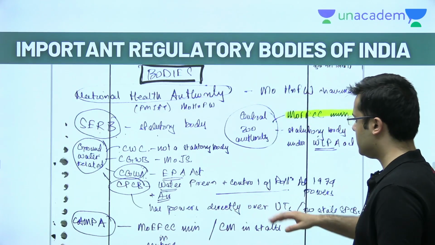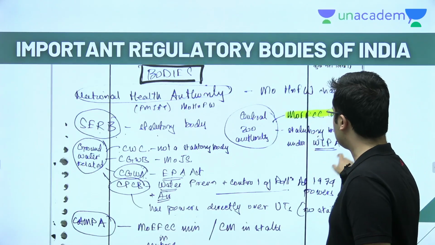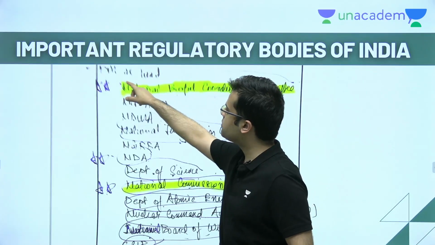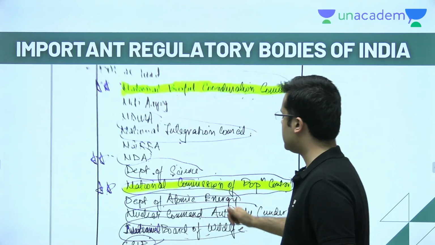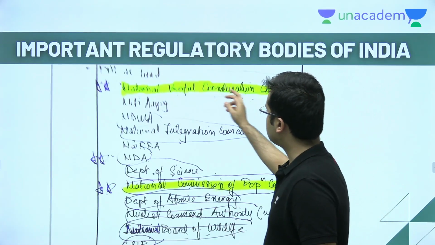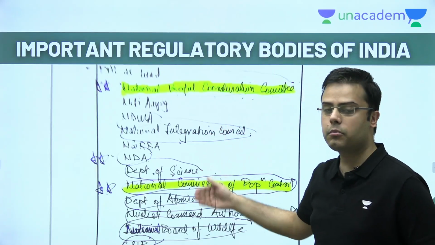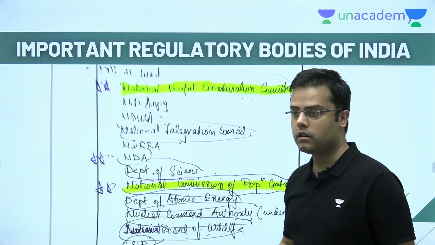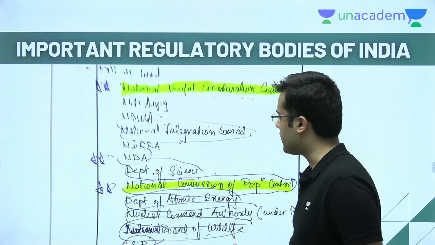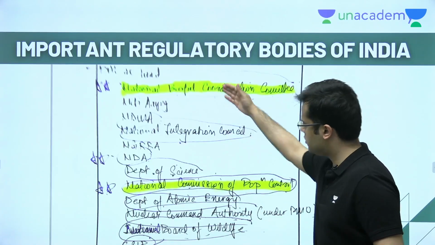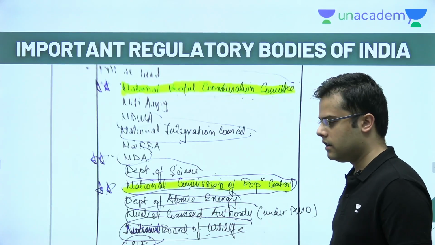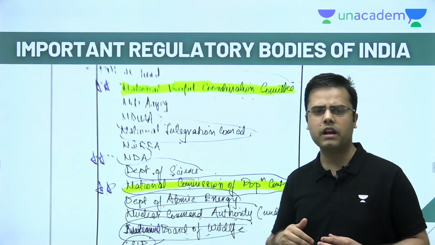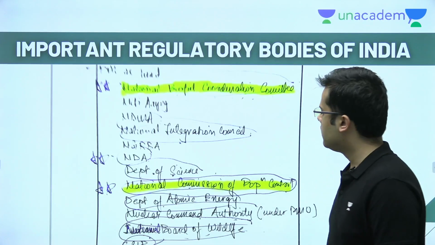So again, CAMPA is there. Just take back home the idea of categorizing things. This part is not very clear, but what I've written is Prime Minister as the head, and which are the bodies headed by the Prime Minister. For example, the National Biofuel Coordination Committee, the implementing body for the National Biofuel Policy, is headed by the Prime Minister. It's a not so well-known fact. Then you have the National Commission on Population Control, and all of these. So try to understand that listing such things helps you revise faster, and you get a bird's eye view of what is happening.